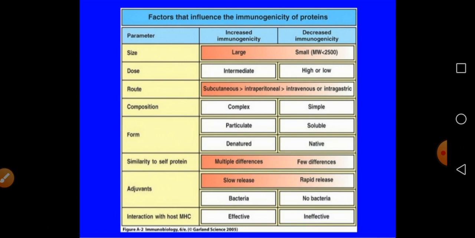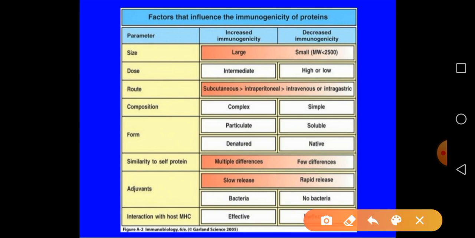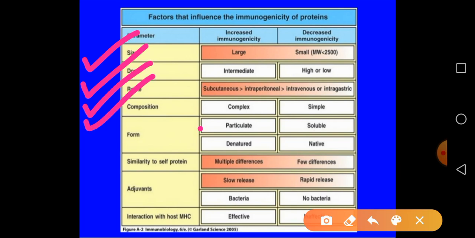This table shows the factors that influence the immunogenicity of a particular protein. We already discussed them in the first few slides. Size matters; size must be proper. Then dose of administration is also important, and route of administration. Composition, that is, it must be complex. Then forms. Then adjuvants are necessary. We already learned all these things, you just read them.